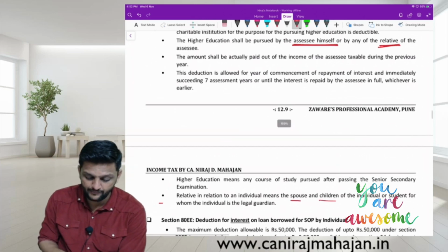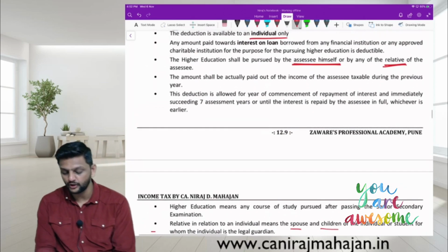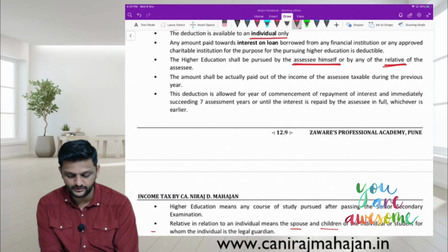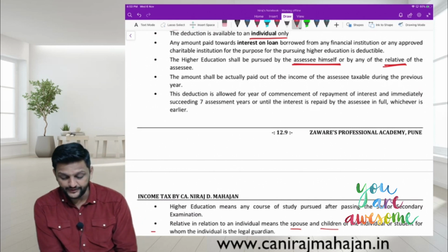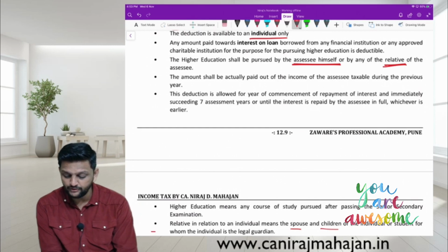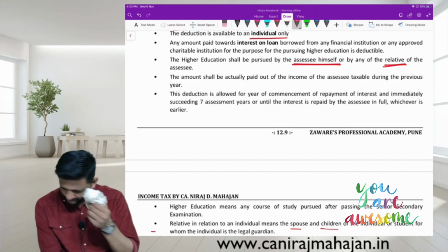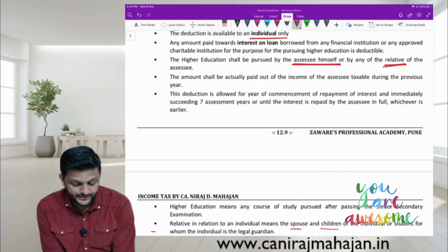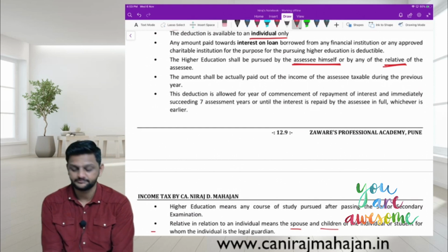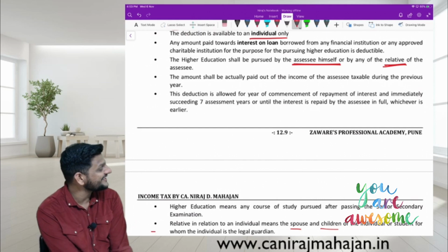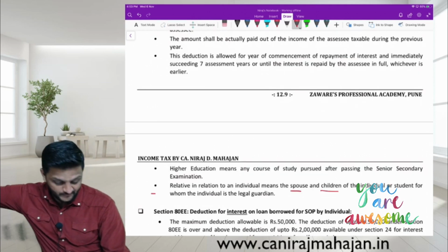The amount shall be actually paid out of the income of the assessee taxable during the previous year. The deduction is allowed for the year of commencement of repayment of interest and the immediately succeeding 7 AY, or until interest is repaid by the assessee in full, whichever is earlier.